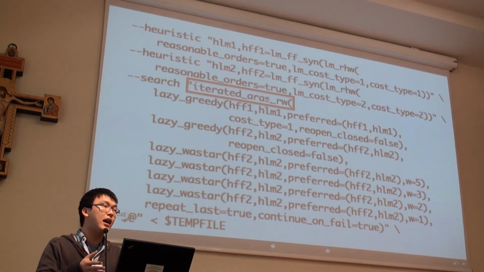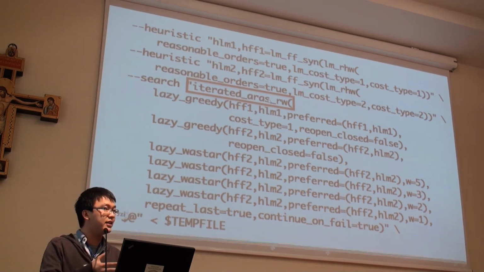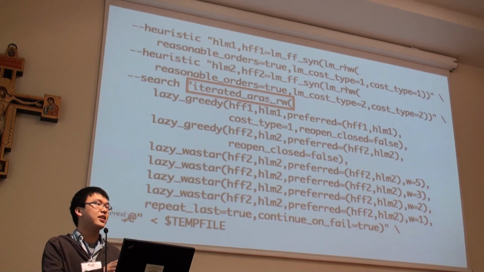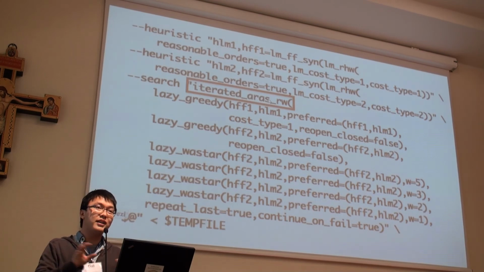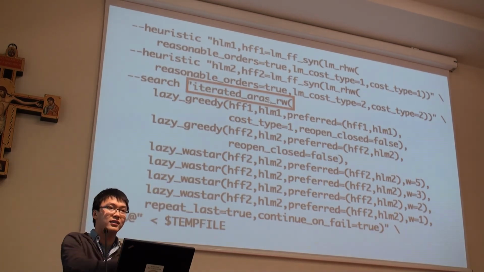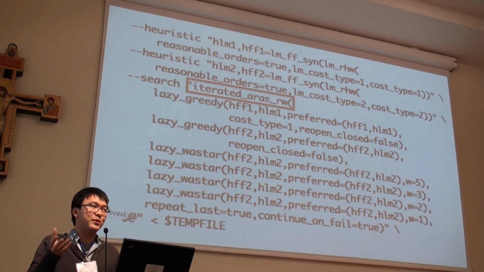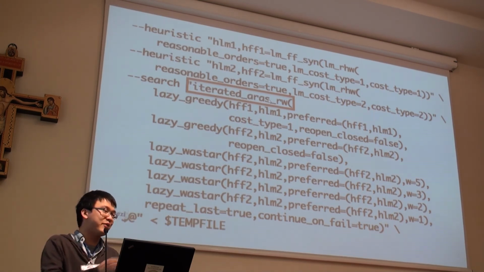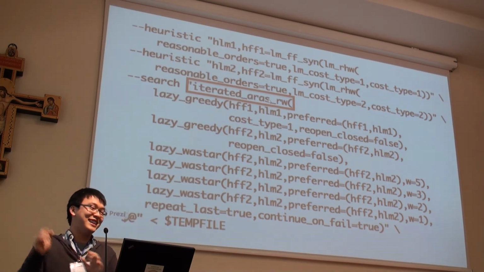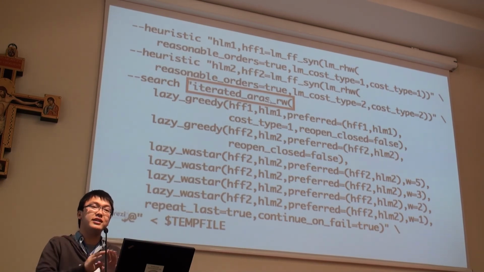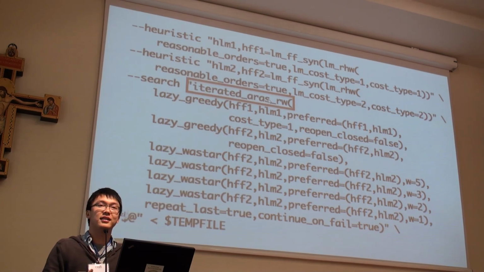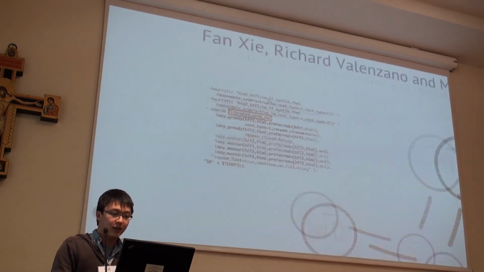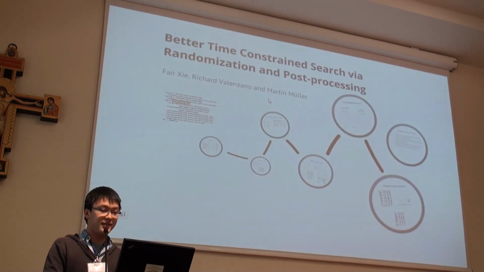We implemented my algorithm in the newest Fast Downward code base, so you only need to modify one line to get your IPC score from 500 to 570. That's an interesting thing, and it's a general framework that can be applied to any kind of planner. Basically, this is my presentation.